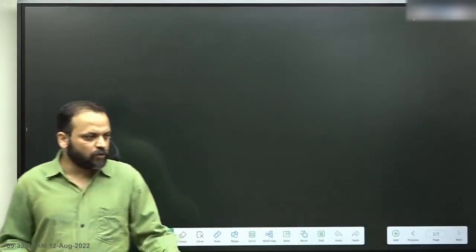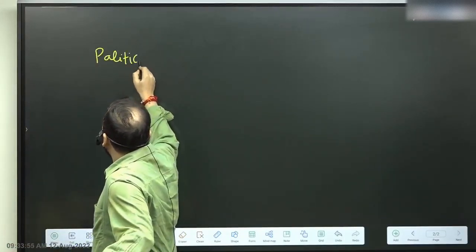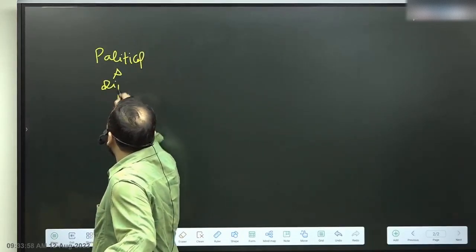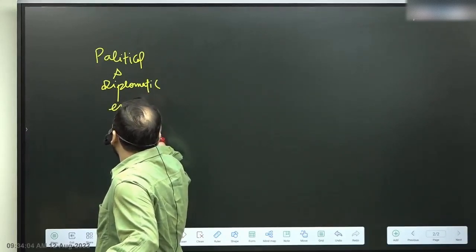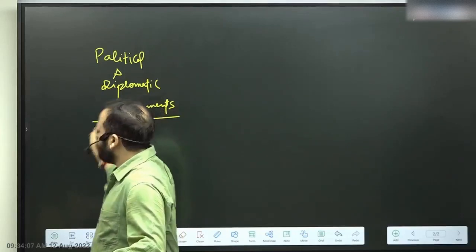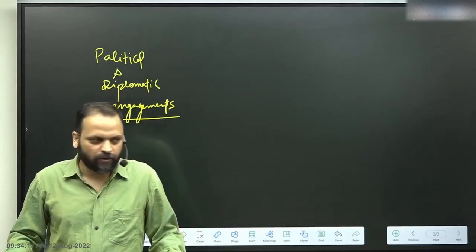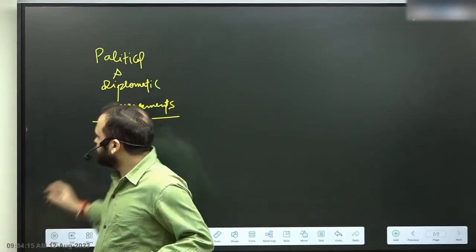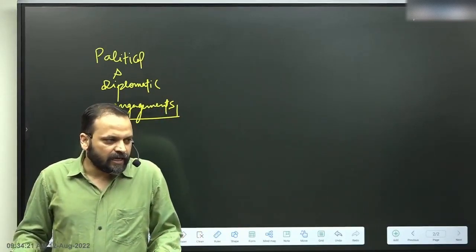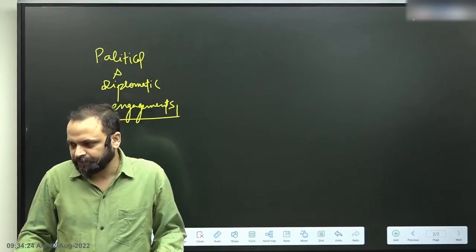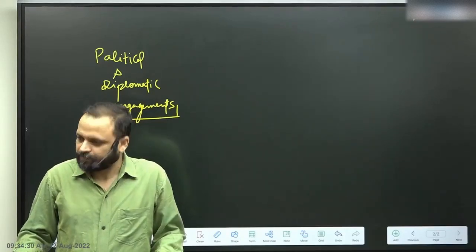So first of all, when we look at the issue of political and diplomatic engagements, so at the broadest level, all issues are ultimately discussed by politicians or diplomats, all right, at the broadest level. But when we look at the pattern of these engagements, what we'll find is that in different phases, there has been an attempt to form a closer partnership by both sides.